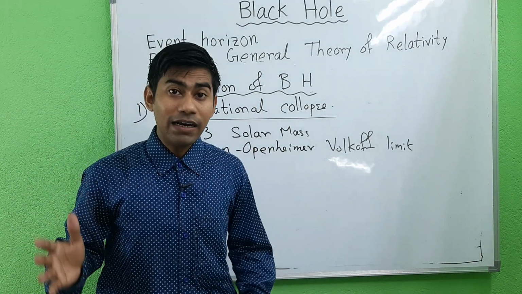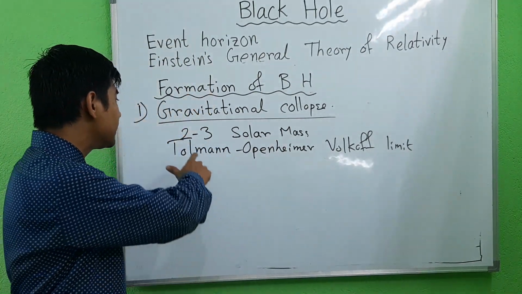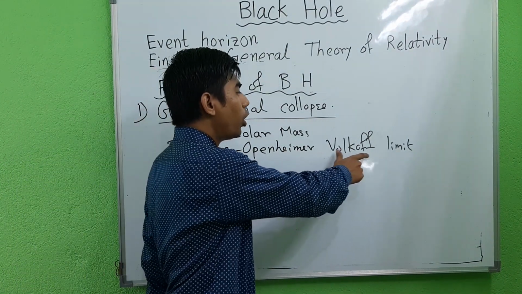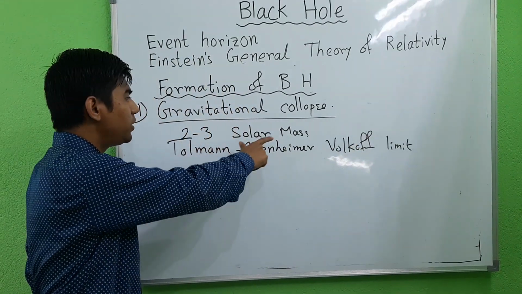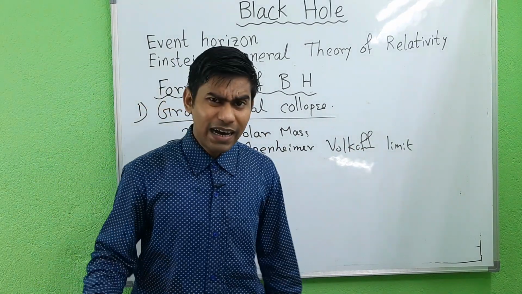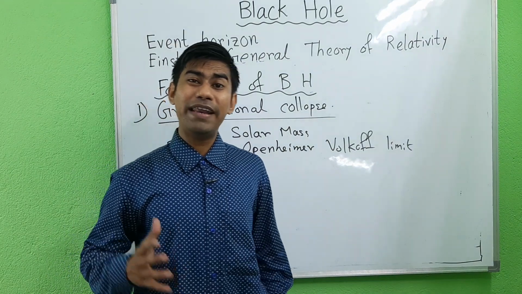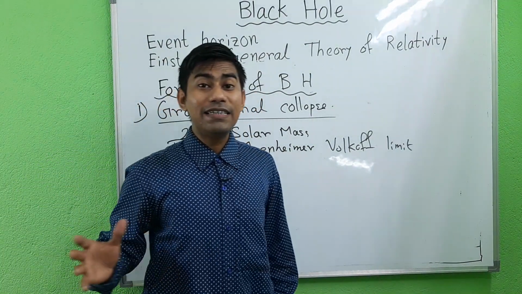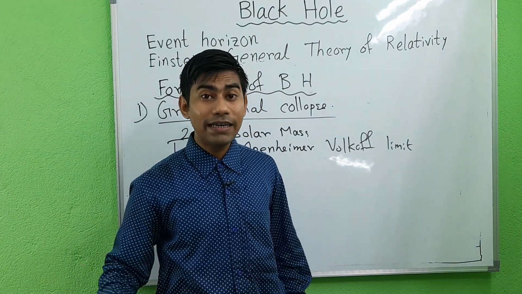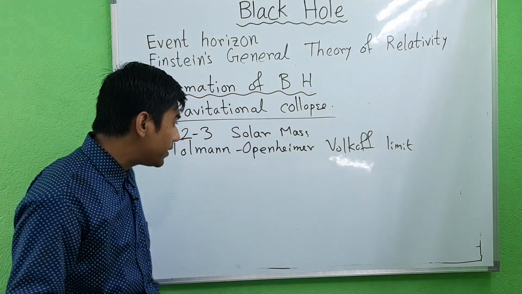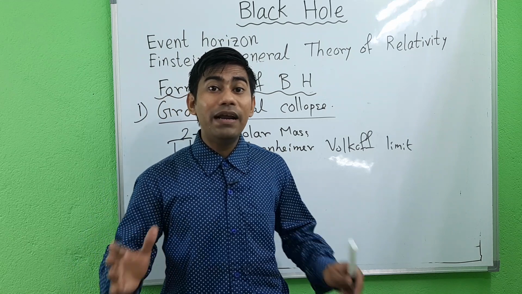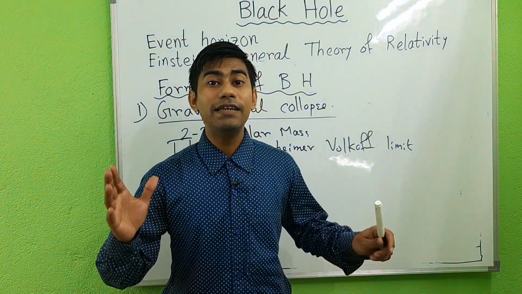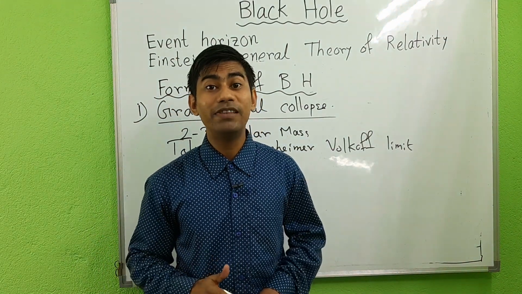If the mass of the remnant exceeds the Tolman-Oppenheimer-Volkoff limit, either the original star was very heavy or the remnant collected additional mass through the accretion of matter, and even the degeneracy pressure of neutrons is insufficient to stop the collapse.